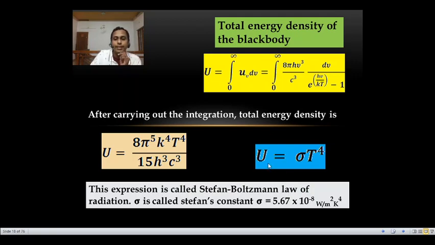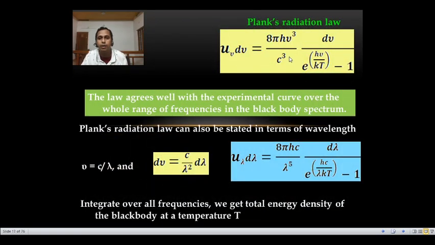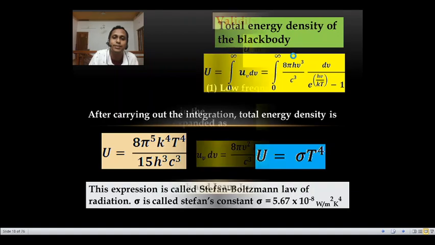So the total energy radiated from the black body is equal to sigma T raised to 4, that is Stefan's law. This Planck's radiation formula agrees with all frequency spectra, so the crisis related to the black body is solved.